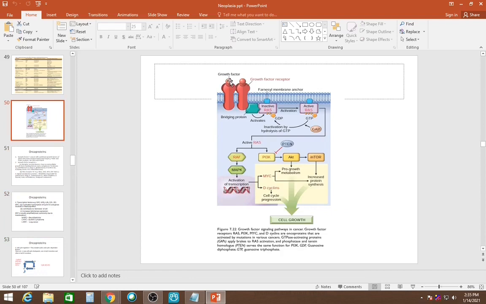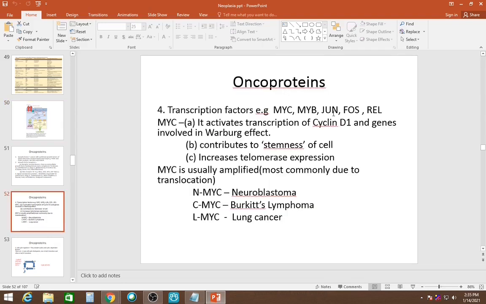So these are the growth factors. These growth factors bind to growth factor receptors. A growth factor receptor could be a tyrosine kinase receptor. Tyrosine kinase receptors have a cytoplasmic domain, which is tyrosine kinase. Non-receptor tyrosine kinases also have a tyrosine kinase domain, but it's not attached to the receptor.